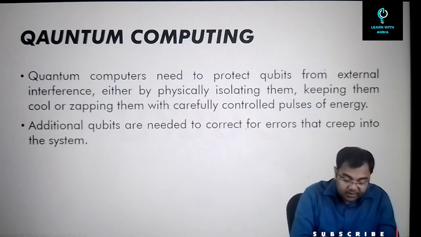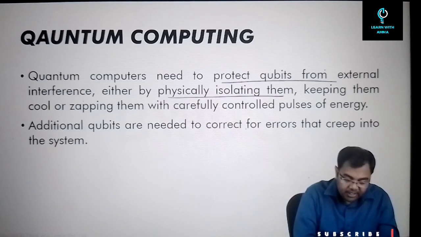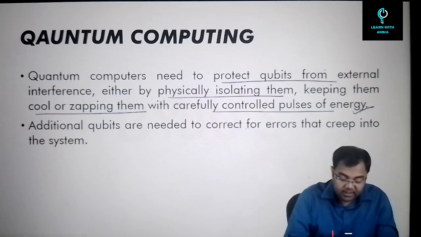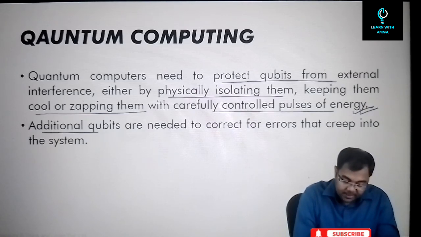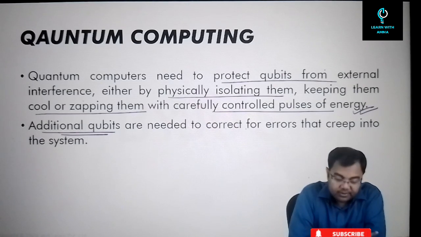So quantum computers need to protect qubits from external interference, either by physically isolating them, keeping them cool, or zapping them with carefully controlled pulses of energy. At the same time, additional qubits are always needed to correct for errors that can creep into the system. So these two things become very important.